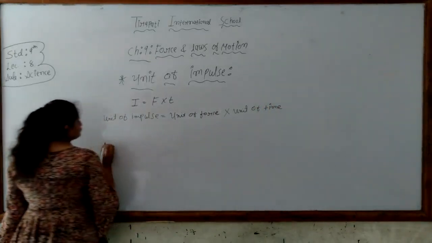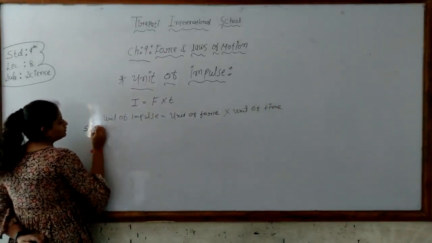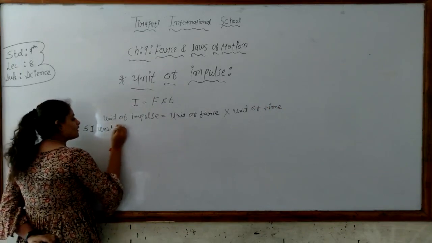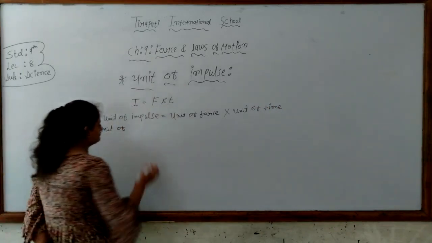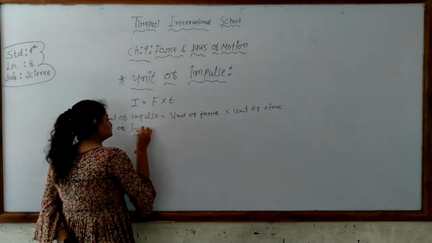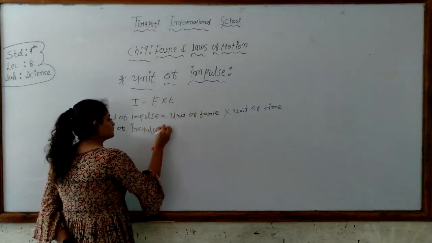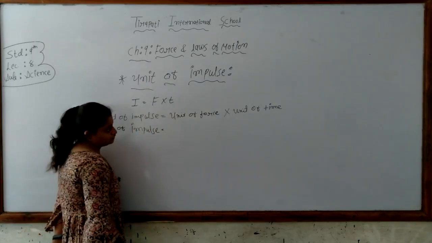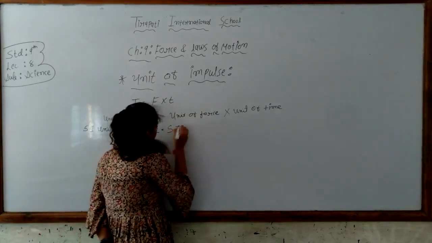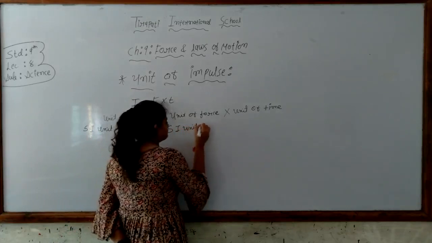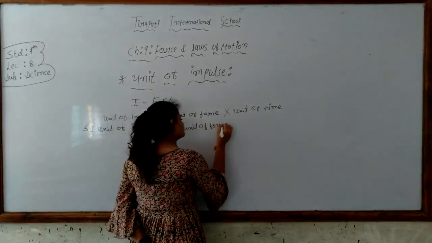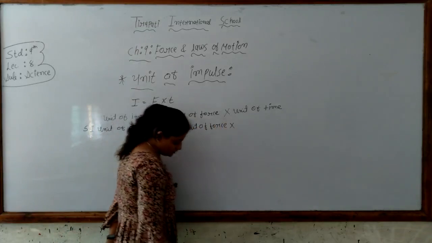If we want to write the SI unit of impulse, we have to write the SI unit of the force and the SI unit of the time.